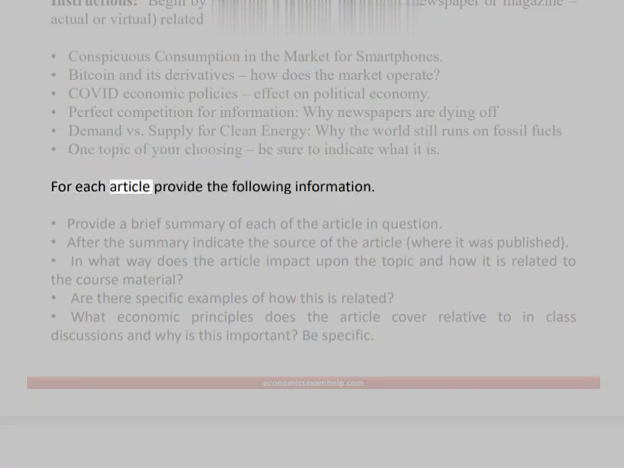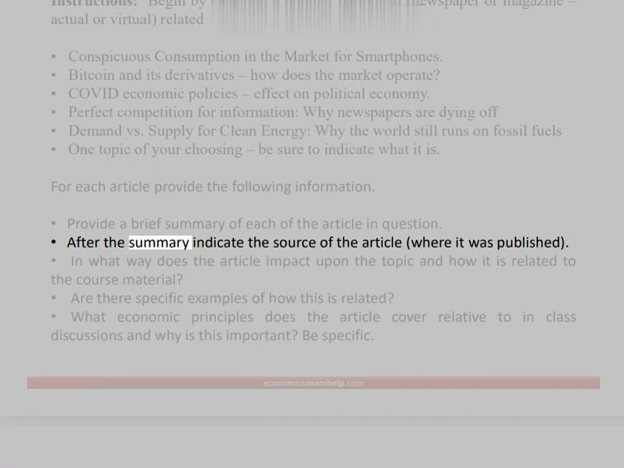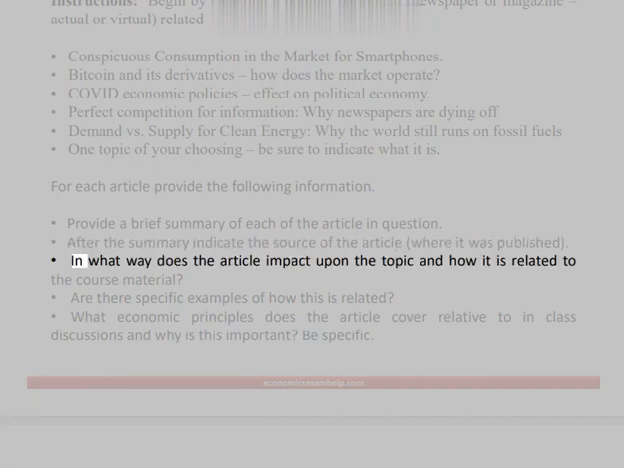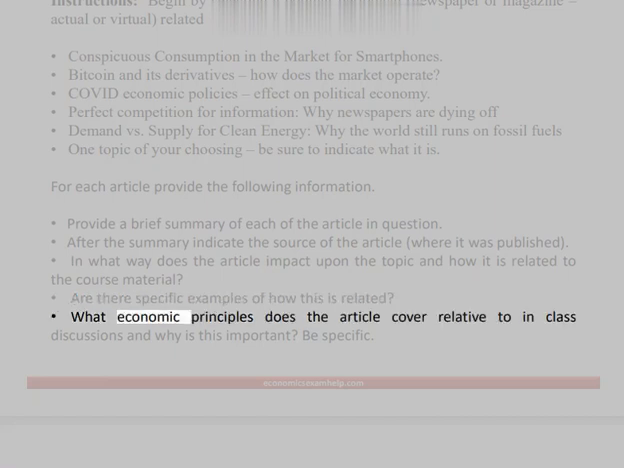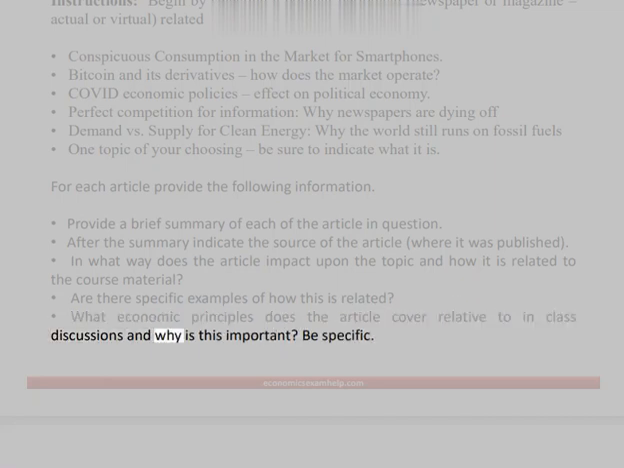For each article, provide the following information. Provide a brief summary of each of the article in question. After the summary, indicate the source of the article, where it was published. In what way does the article impact upon the topic and how it is related to the course material? Are there specific examples of how this is related? What economic principles does the article cover relative to in class discussions, and why is this important? Be specific.